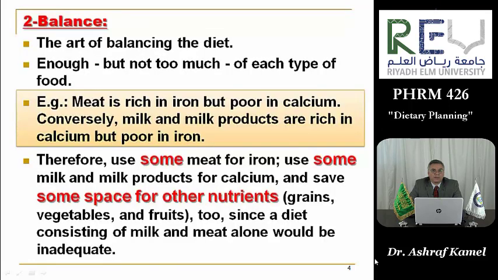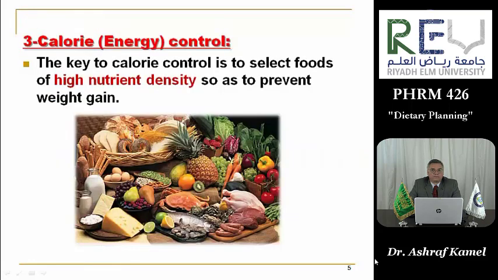Two is balance, the art of balancing the diet, which means enough but not too much of each type of food. Example, meat is rich in iron but poor in calcium. Conversely, milk and milk products are rich in calcium but poor in iron. Therefore, we have to use some meat for iron and some milk and milk products for calcium, and save some space for the other nutrients like grains, vegetables, and fruits, since a diet consisting of meat and milk alone would be inadequate.